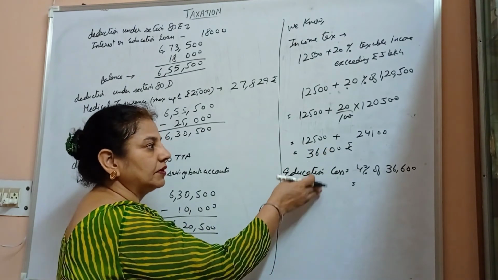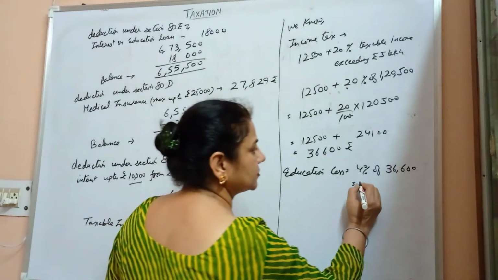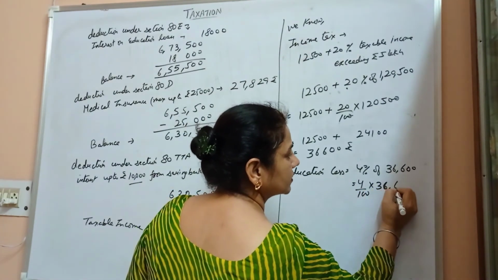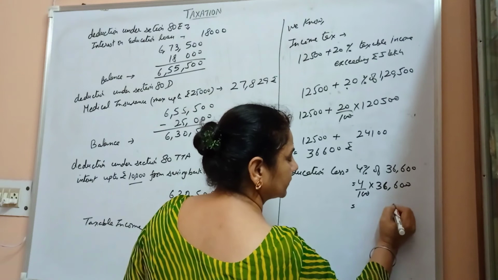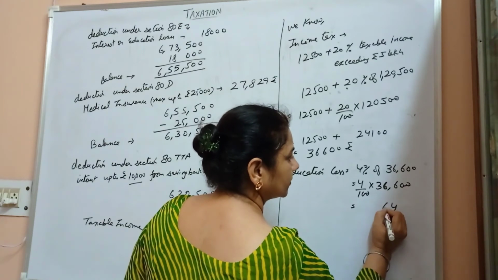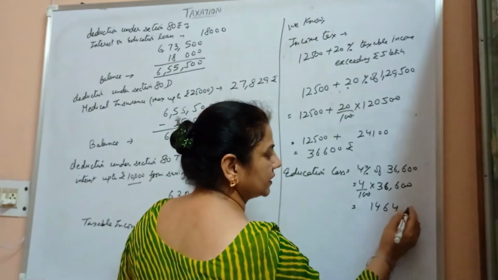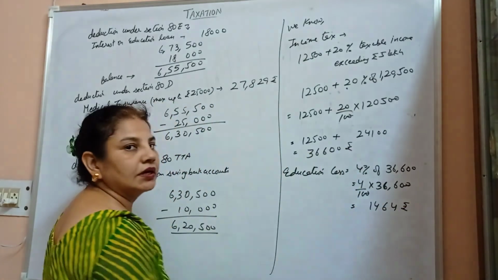So education cess will be 4 upon 100 into 36,600, which comes to 1,464 rupees, added to the income tax.